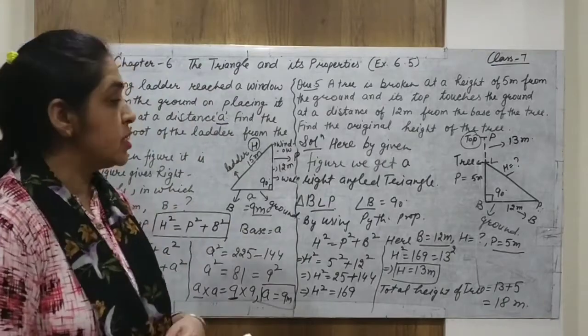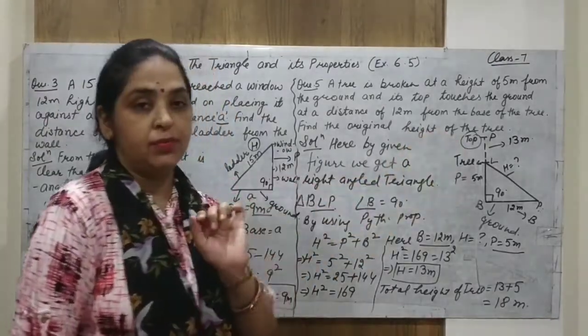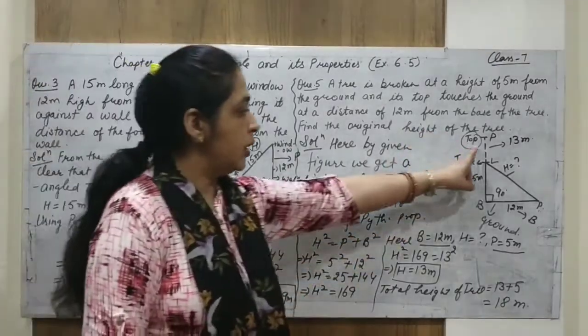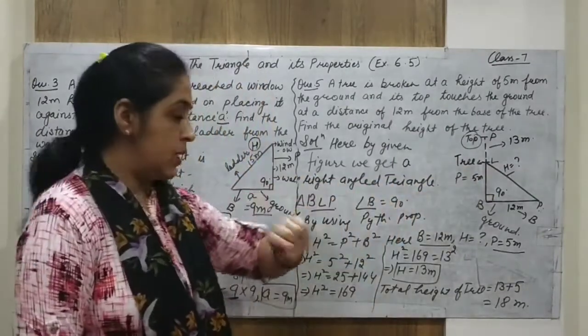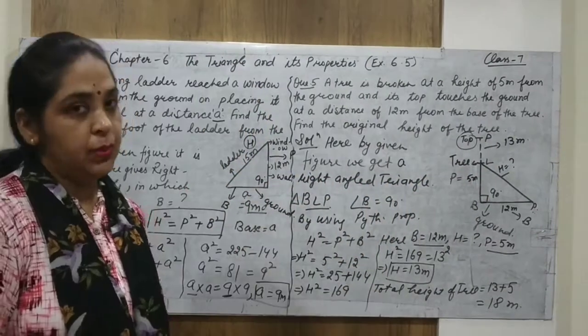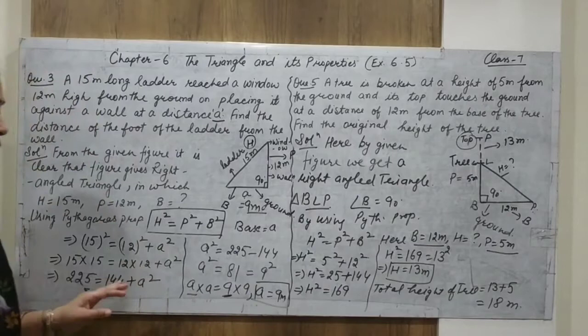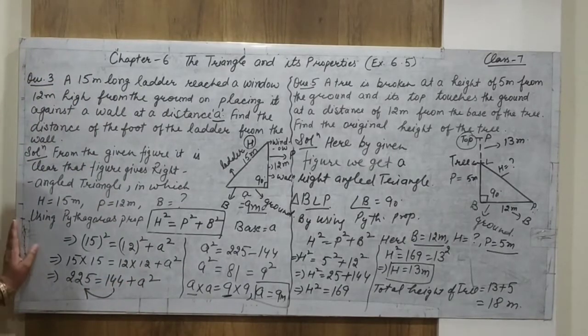But our purpose is to find out the complete height of the tree, and this is only the broken part of the tree. So complete height is in meters. Alright, so students, you understand this kind of questions, understand and complete all these up to 5 questions in your exercise.